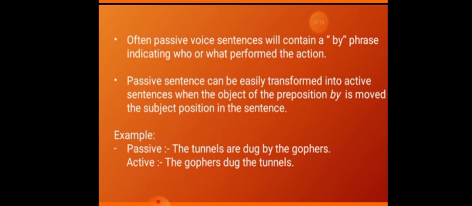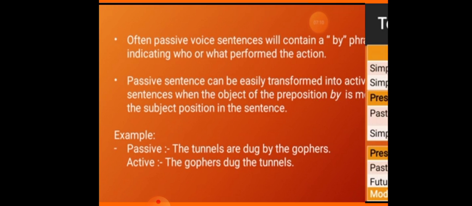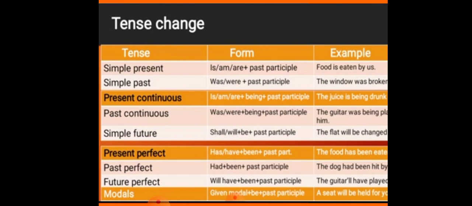एग्जाम्पल, The tunnels are dug by the gophers. देखो बेटा यहाँ पे tunnels सब्जेक्ट है. are dug वर्ब है बेटा. by the gophers ऑब्जेक्ट है. Now ऑब्जेक्ट बिकम्स सब्जेक्ट. The gophers, are dug की जगह बेटा हम थर्ड फॉर्म यूज करेंगे, सिंपली dug. ओके, and the tunnels. Okay, the tunnels refers to the object. It will become object.